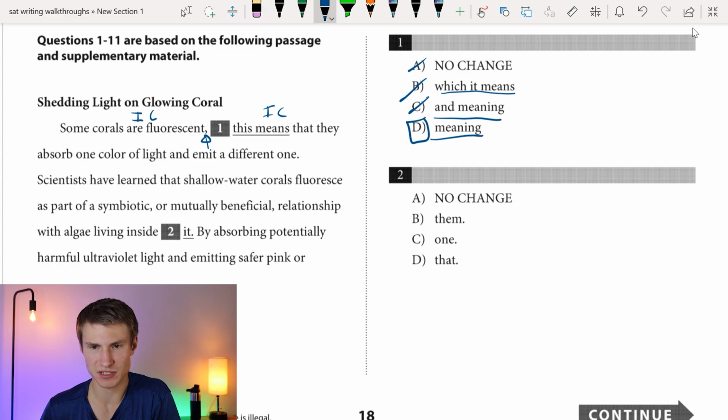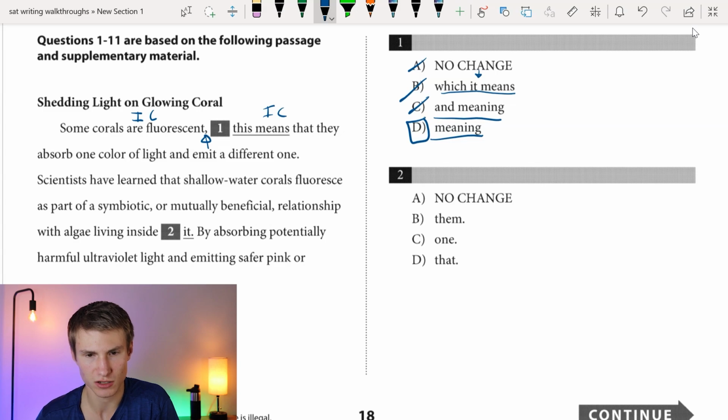If we look at all the other options, okay, A is a comma splice. If we look at answer choice C, C doesn't have a subject there. If we were to just say, and meaning that they absorb one color of light and emit a different one, there's no subject there. And then if we were to say which it means, that also wouldn't make sense, okay? Adding it there would also make that another independent clause, okay? Because it would be, it means that they absorb one color of light and emit a different one, so that one would also be a comma splice then. So D has to be our correct answer there.